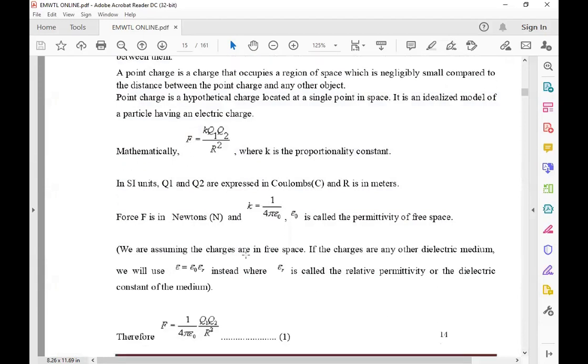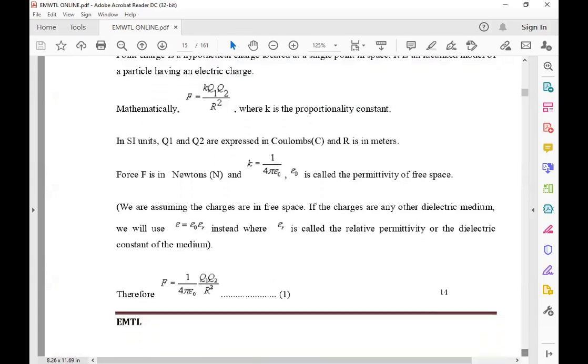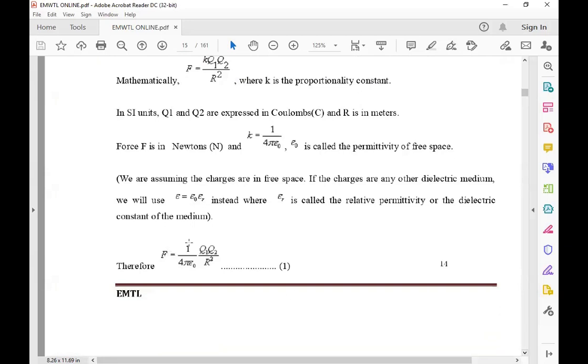This is the ratio when the charges are in free space. If the charges are in any other dielectric medium, we will use epsilon is equal to epsilon naught epsilon r instead, where epsilon r is the relative permittivity or dielectric constant of the medium. In free space the value is always 1. So therefore, F is equal to 1 by 4 pi epsilon naught Q1 Q2 by r square, where Q1 and Q2 are the charges.